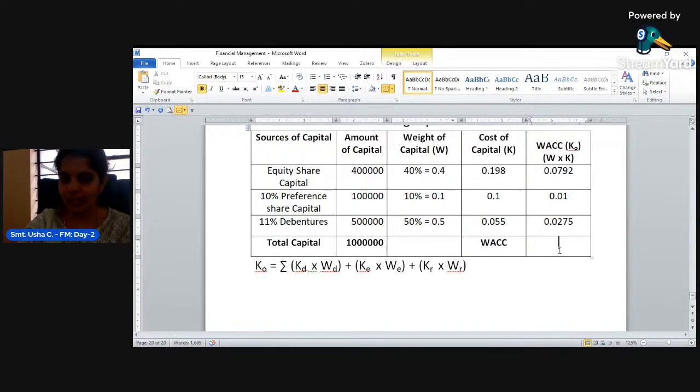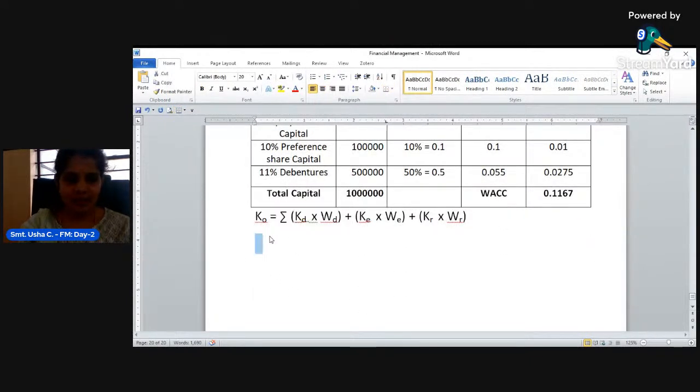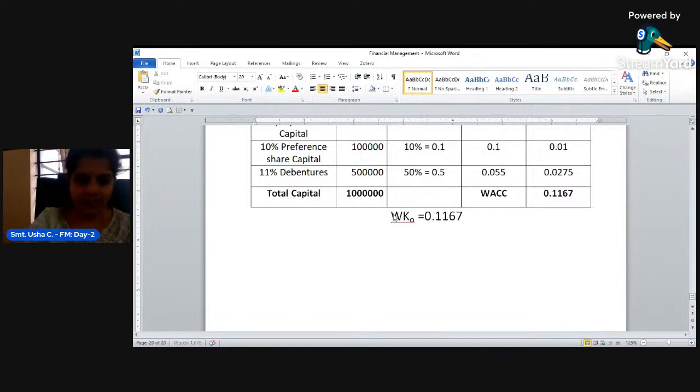It is very simple now. If you know the formula to calculate, then it is very easy to calculate. The total is 0.1167. So, now what you have to do? You can just take overall cost of capital, or WACC, as 0.1167.